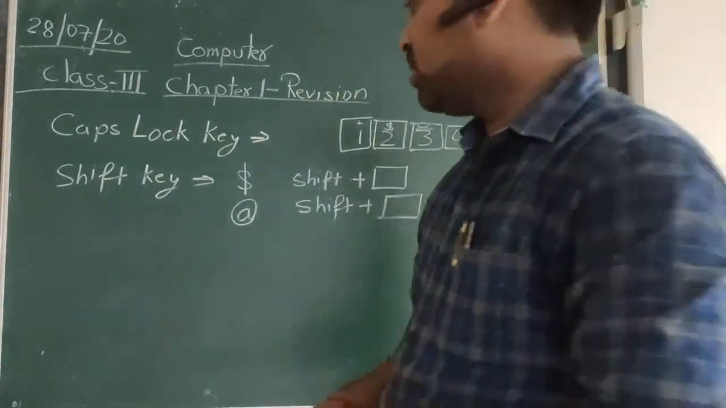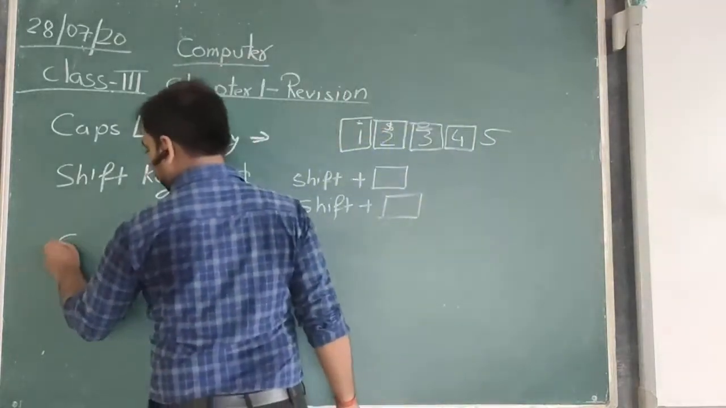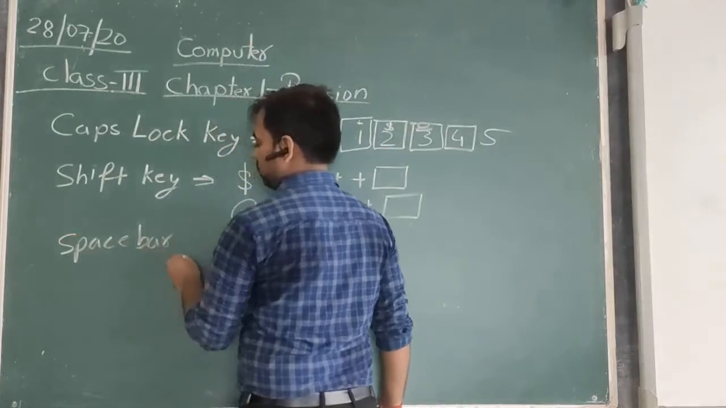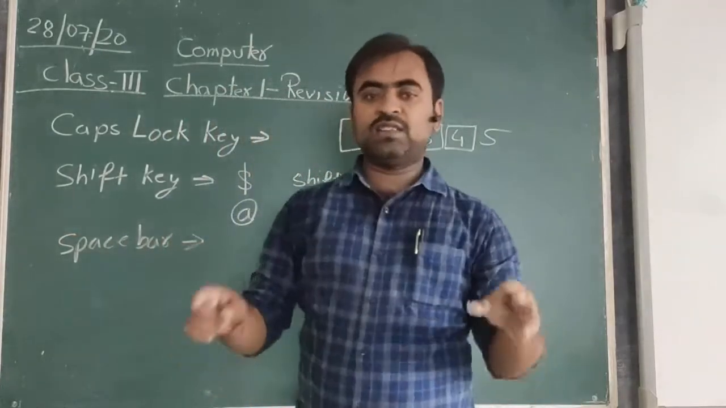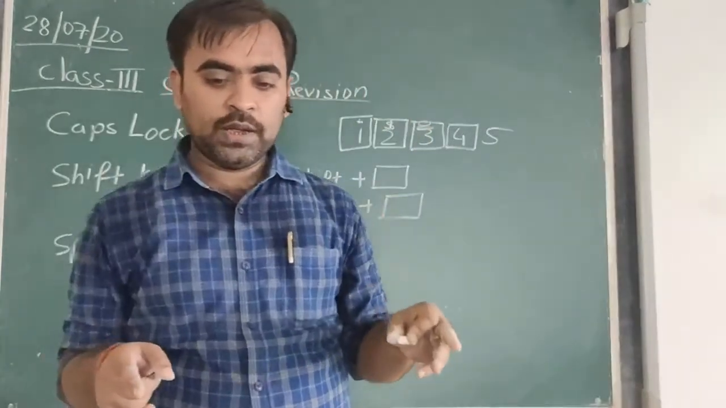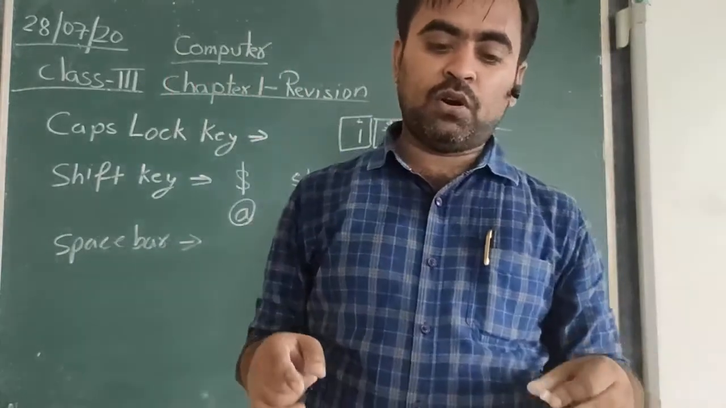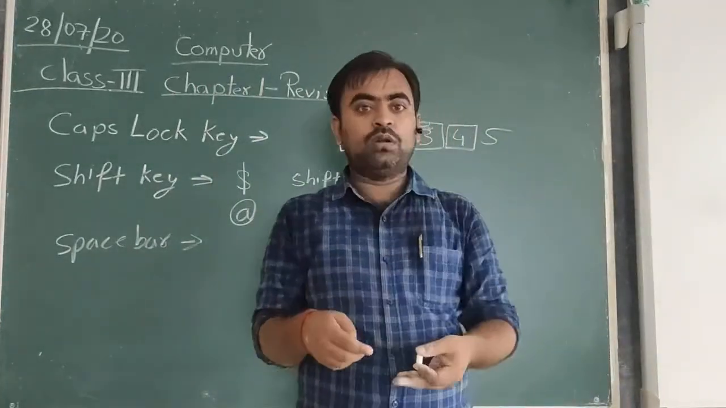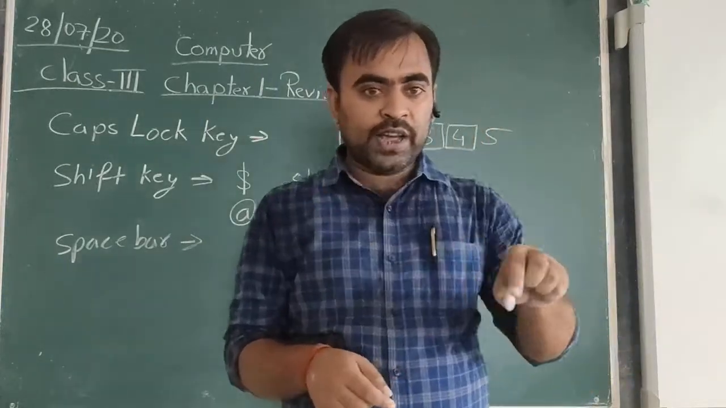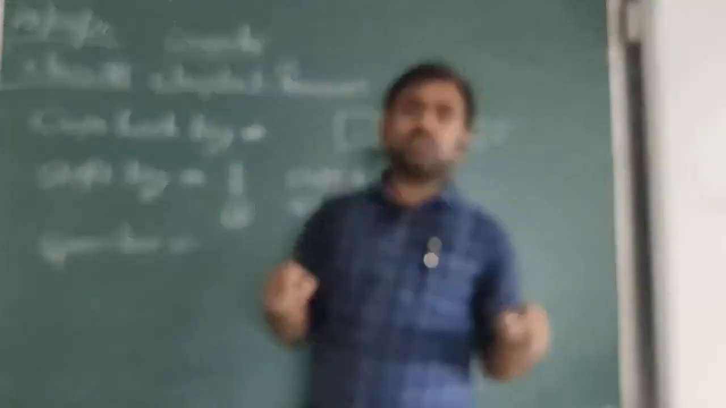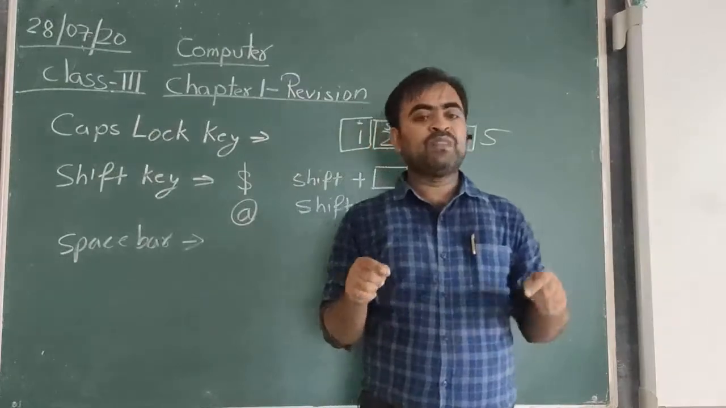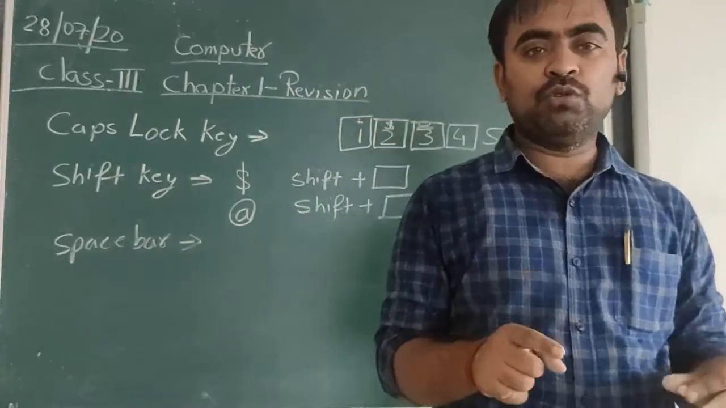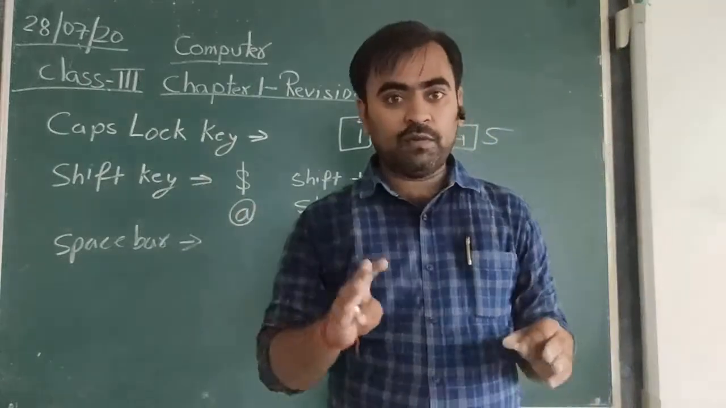Now the next one is space bar. The space bar is one of the longest keys. It is the longest key present on the keyboard. At the bottom of the keyboard, at the below line of the keyboard, you can see the longest key of your keyboard, which is called the space bar. And space bar key is used to give a blank space while typing.